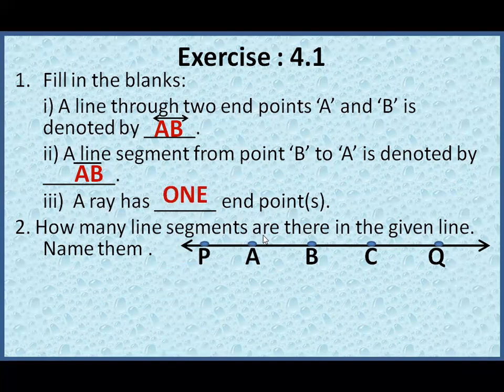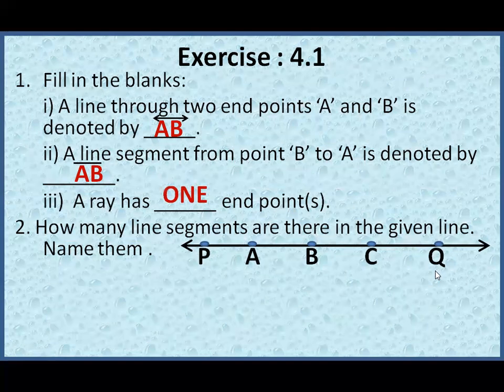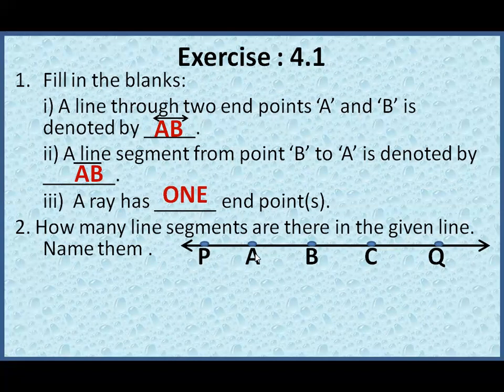How many line segments are there in the given line? Name them. So here is a line with P, A, B, C, Q are all the points on the line. So let's see what are the line segments. PA is a line segment. AB is a line segment. BC is a line segment. CQ is a line segment.